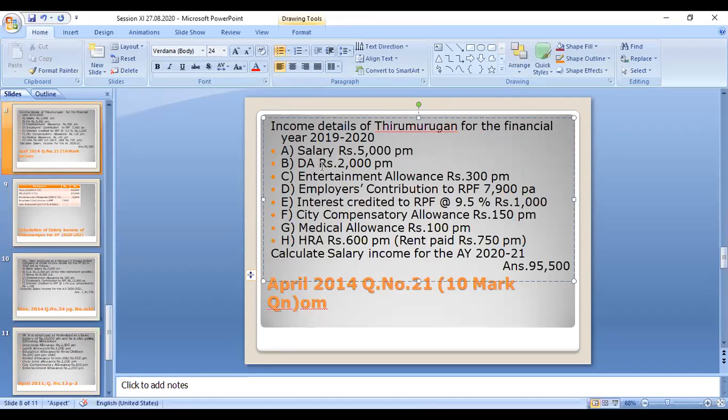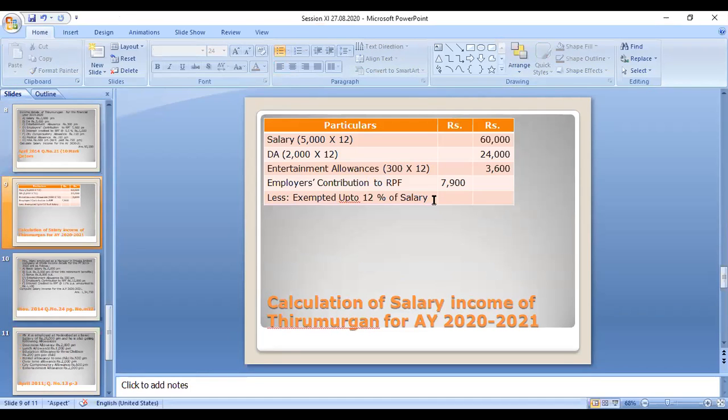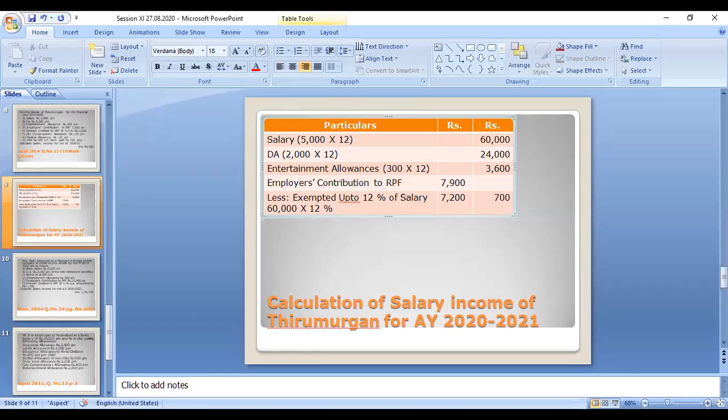Commission on sales is not given. So here it is only the basic salary, 60,000 into 12%, 12 divided by 100, that amount will be 7,200. So 7,200 is exempted, the remaining 700 is taxable.